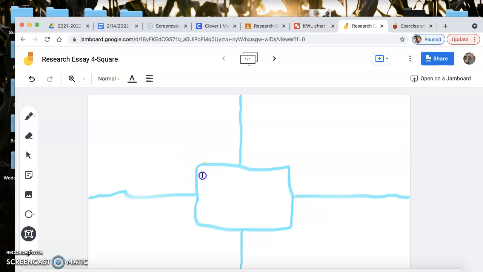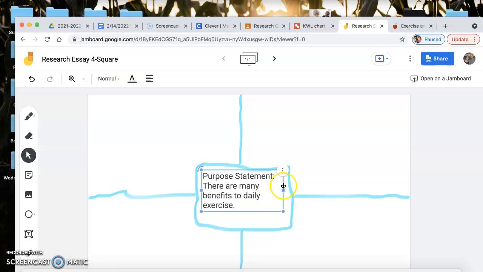All right, so in the middle, we're going to have our purpose statement. All right, and all you're basically doing is turning your essential question that you had in your brainstorming in that KWL chart into a statement. So I could just say there are many benefits to daily exercise. And that can be my purpose statement for now. All right, pretty simple. I don't need to overcomplicate this.